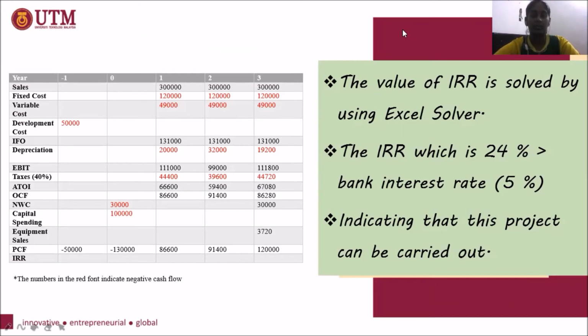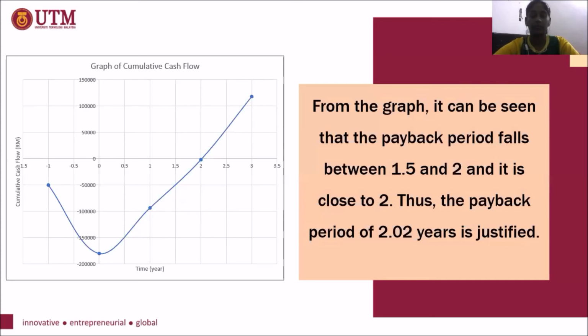Based on this table, we can see that the IRR value has been solved using the Excel Solver. The result we have got is 24%, which is more than the bank interest rate of 5%. Thus, this project can be carried out. From this graph, it can be seen that the payback period falls between 1.5 and 2 years, so the expected 2.02 years has been justified.